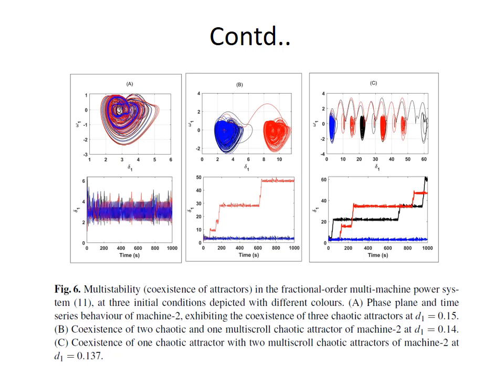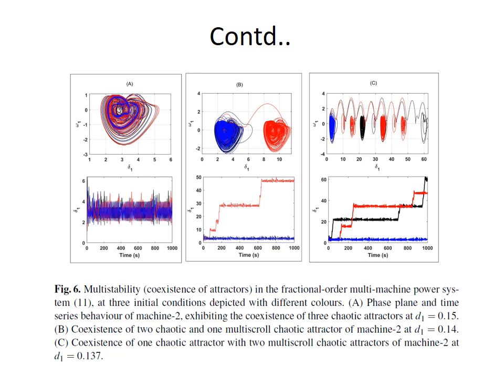Case A is when parameter d1 equal to 0.15, case B is when d1 is 0.14, and d1 equal to 0.133 is represented in figure C. We see three different kinds of attractors, which shows the coexistence of attractors.